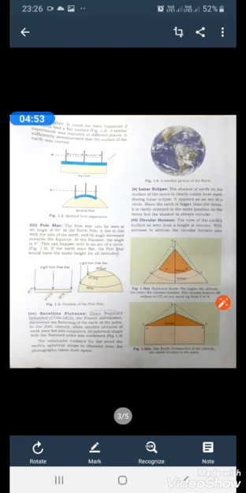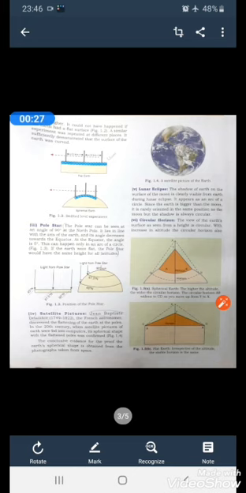Now you see the diagram here. They've given you flat earth and spherical earth. Now this is the Bedford level experiment. 3 poles were taken of the same height, and at the bottom of the canal, at regular intervals of 5 kilometers, these poles were fixed. When these poles were viewed from a distance, it was seen that the middle pole was slightly higher than the 2 adjoining poles. If the earth was flat, then all the 3 poles would have been seen in a row, and this does not happen. So this shows that the earth is spherical in shape because the middle pole in the second picture is slightly raised up.